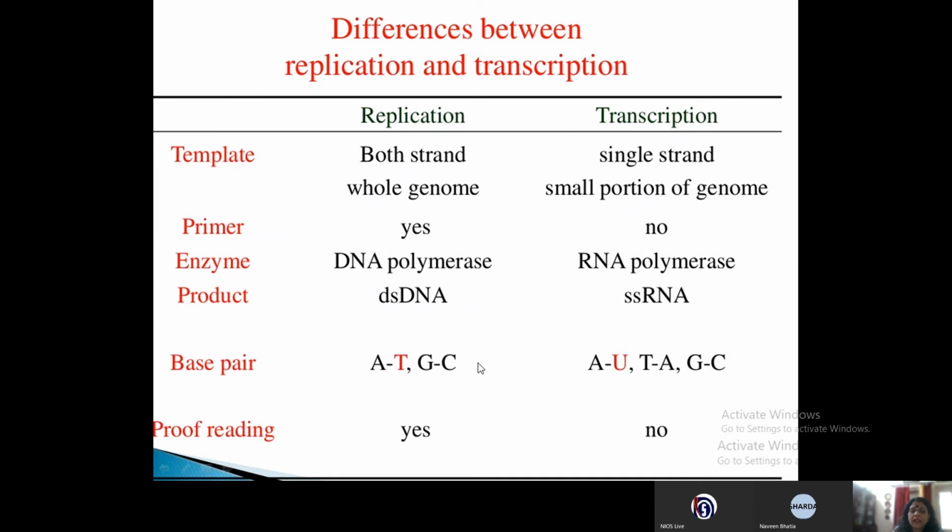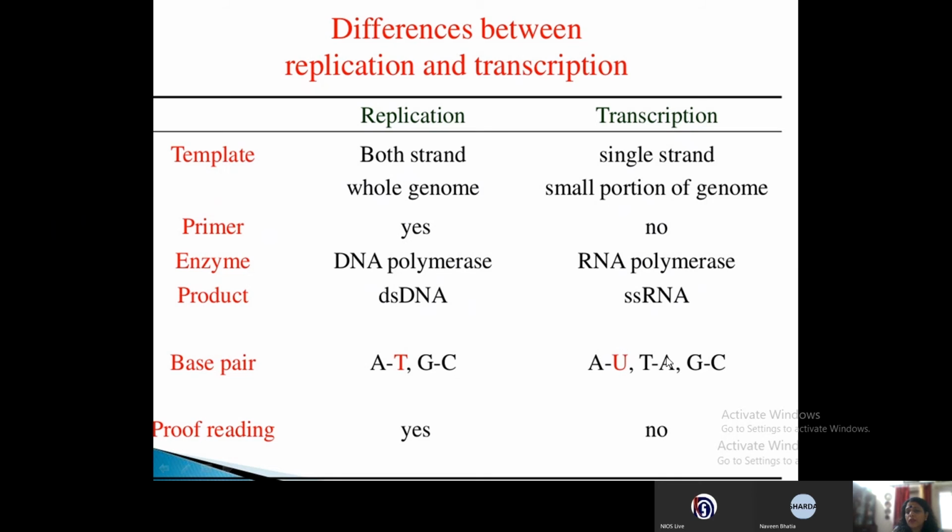Now the bases that are present in the DNA are adenine, thymine, guanine, cytosine. Adenine binds to thymine with 2 hydrogen bonds, and guanine binds with cytosine with 3 hydrogen bonds.